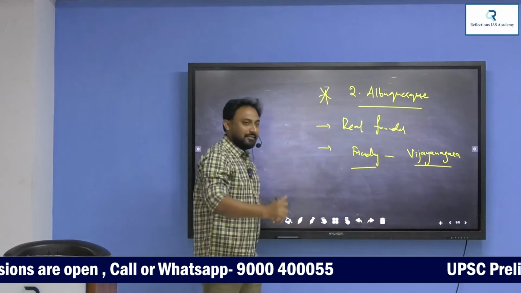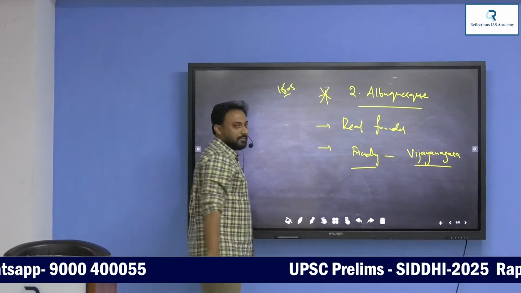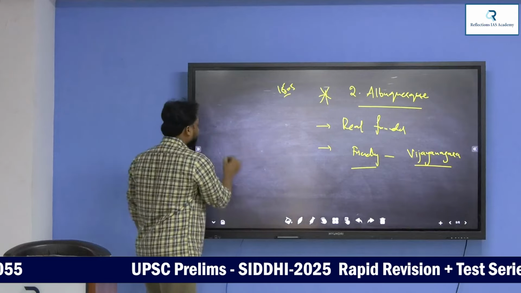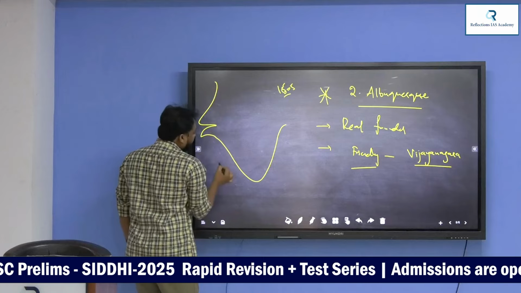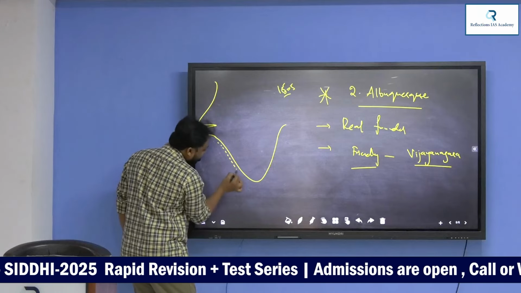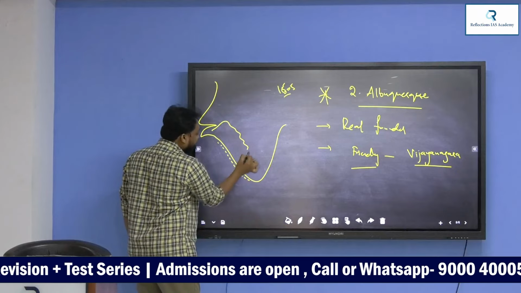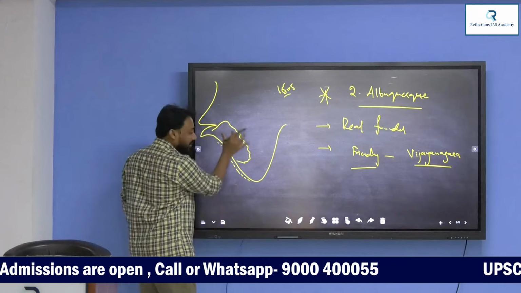What is the year? When did Albuquerque come to India? Let's say in 1505. And who were the contemporary rulers at this point of time? South India was very big. The Portuguese settled on this coast. At this point of time, this part is called the Deccan Plateau.